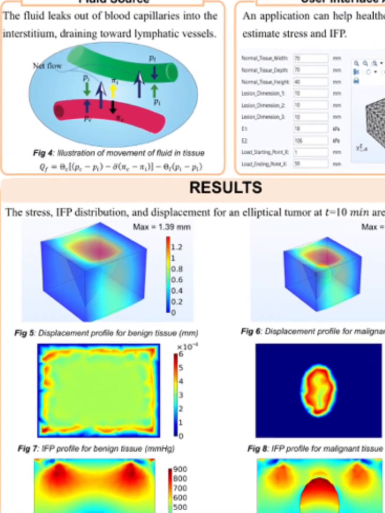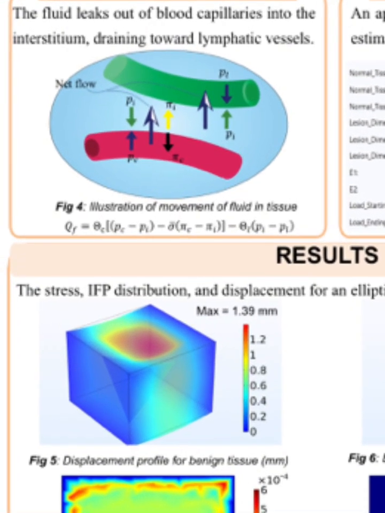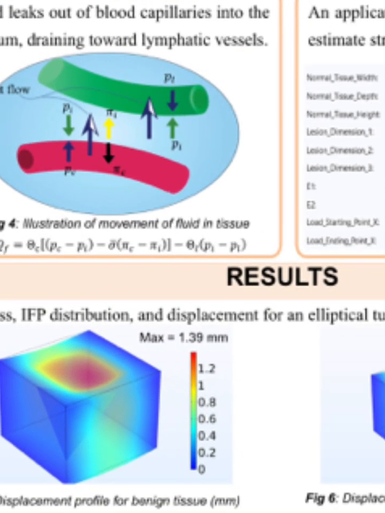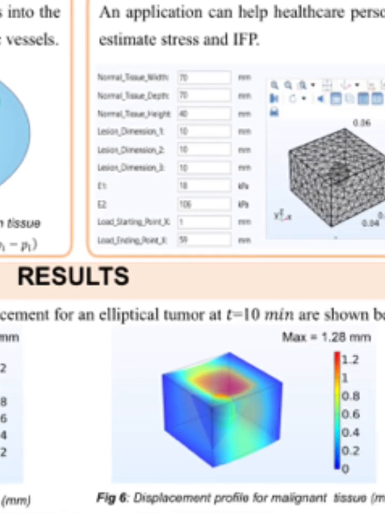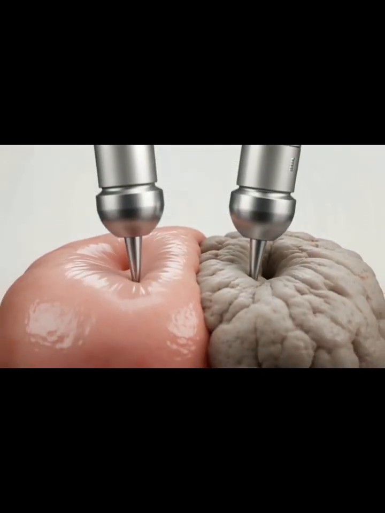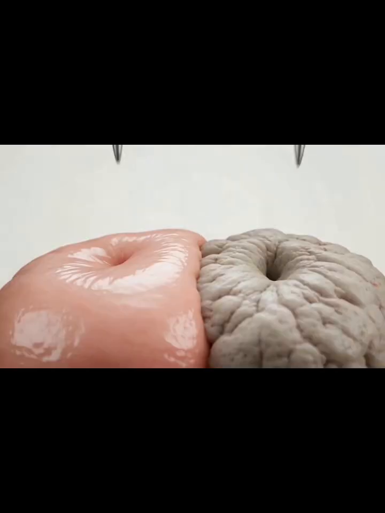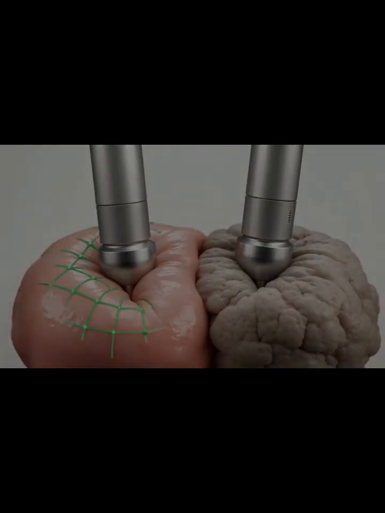For an elliptical tumor at 10 minutes, the model predicted a maximum displacement of approximately 1.39 mm for benign tissue and 1.28 mm for malignant tissue. This means that the malignant tissue accepts less deformation under the same applied load, indicating a stiffer mechanical response.